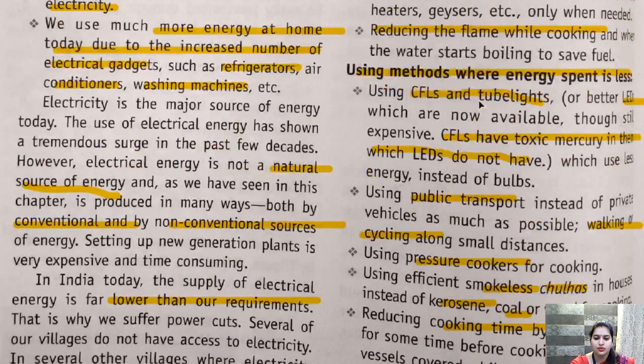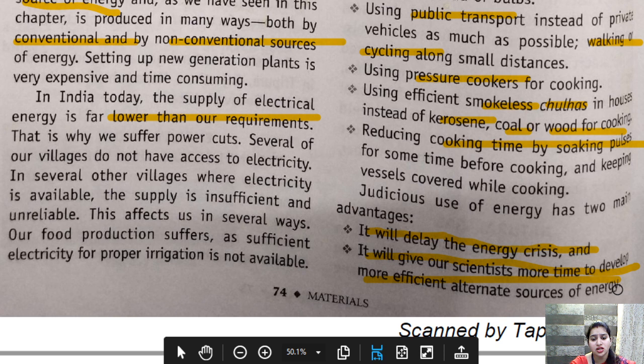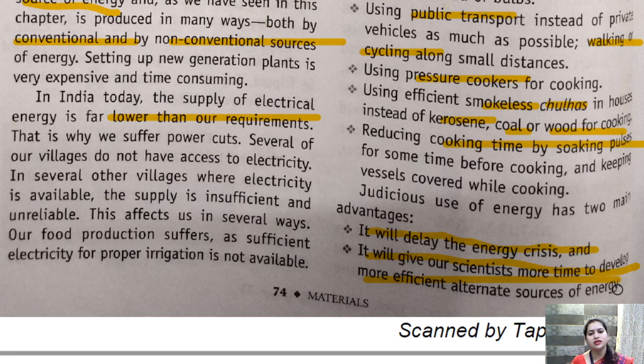So these are a few ways through which we can prevent the energy crisis. Judicious use of energy has two main advantages. It will delay the energy crisis and it will give our scientists more time to develop more efficient alternate energy. Yes, we cannot end the energy crisis at once by this judicious use, but we can delay it. Maybe the energy that would run out in 10 years, we can extend to 20 or 25 years by these methods.